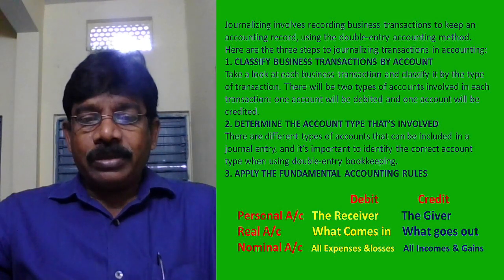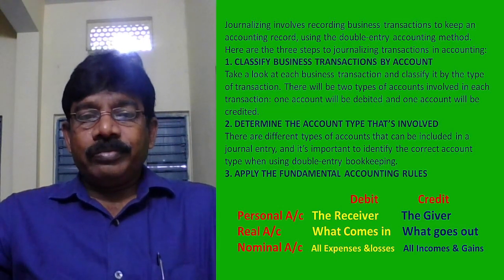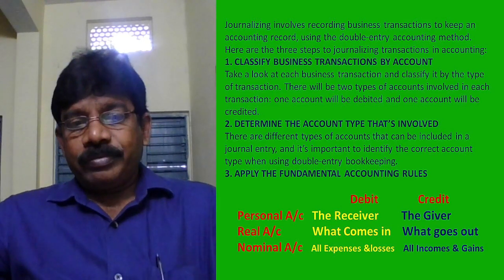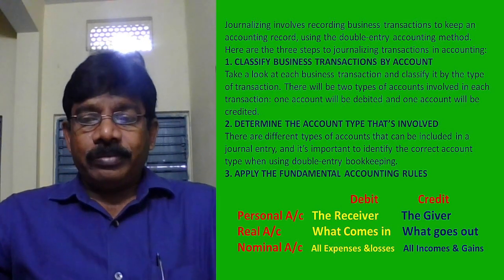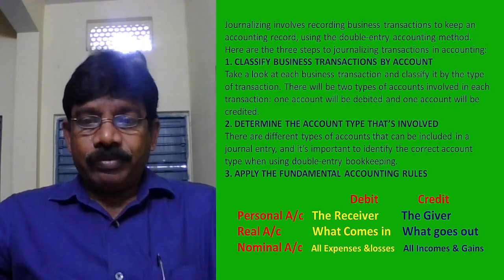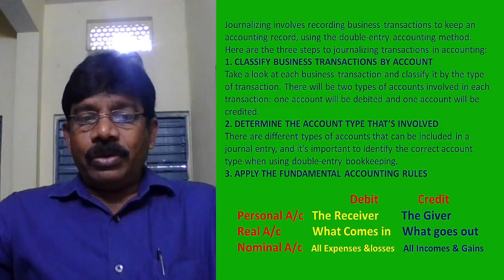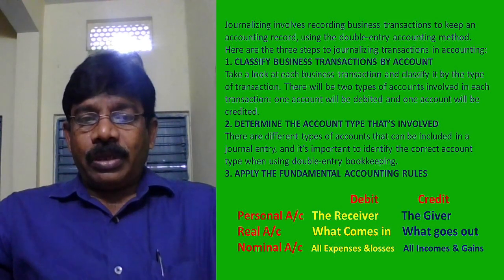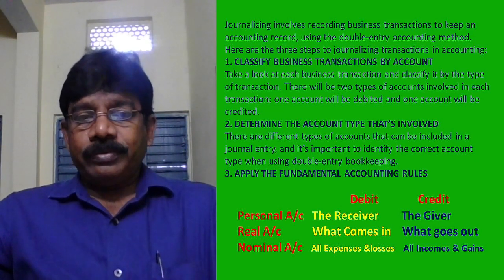What exactly is the transaction? Goods sold to Hari. When we sold goods to Hari, Hari will receive the goods. That's why we have to apply the rule: receiver is debited. Goods are real account. Real account rules are what comes in debit, what goes out credit. When I sold goods, goods are going out. That's why what goes out, credit.